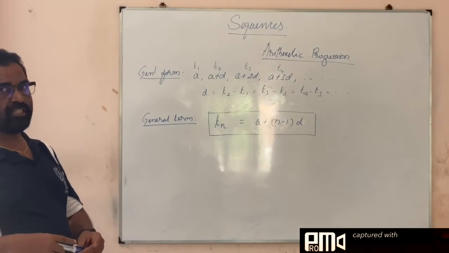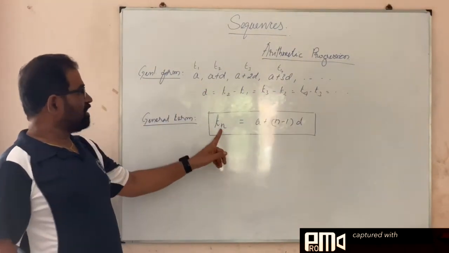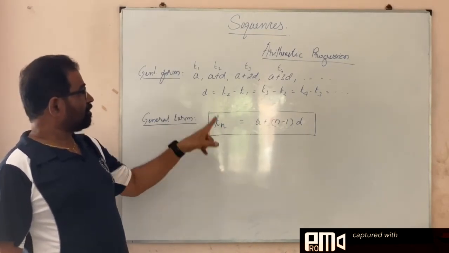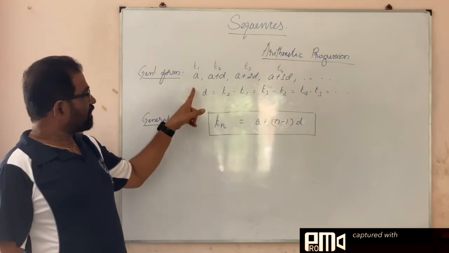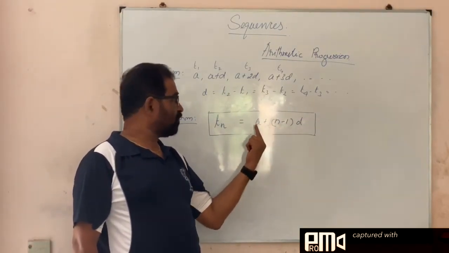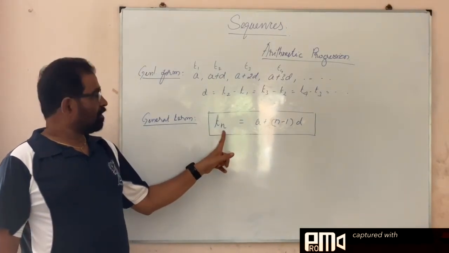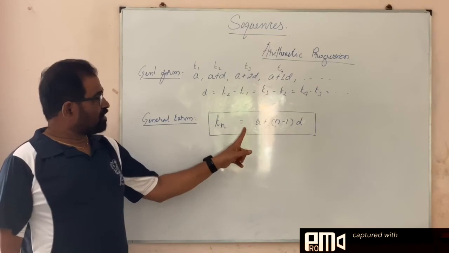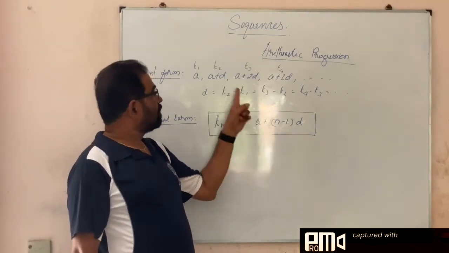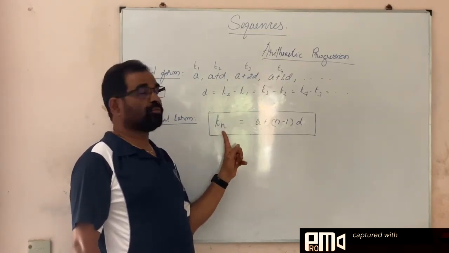So general term means it must satisfy all the terms, each and every term. Suppose if I put n is equal to 1, I will get the first term T1. See A plus 1 minus 1. 1 minus 1 is 0, so no D. So only A will be there. So this is A. Second term T2. If I put n is equal to 2, this is equal to A plus 2 minus 1. 2 minus 1 is 1, 1 into D. So A plus 1D. So third term, if I put n is equal to 3, T3.